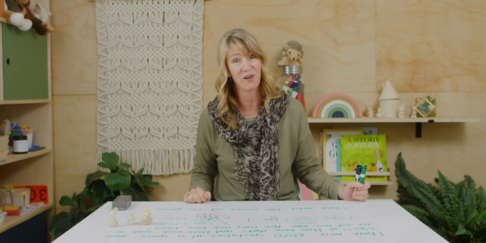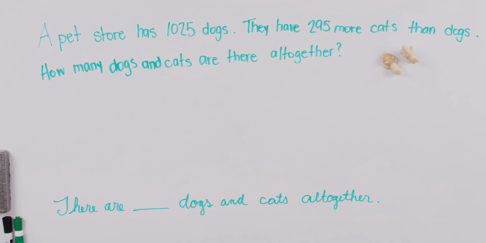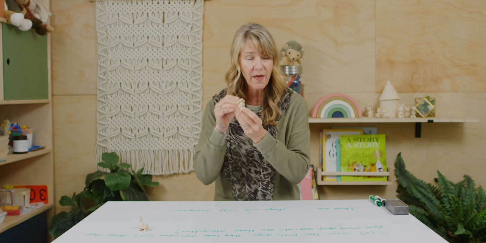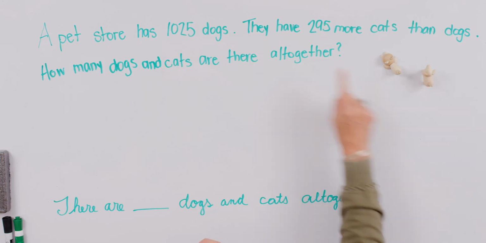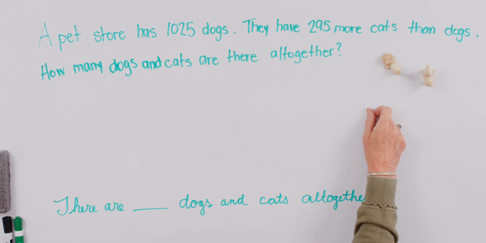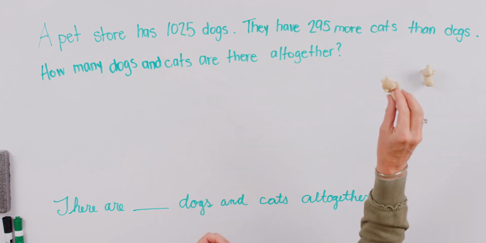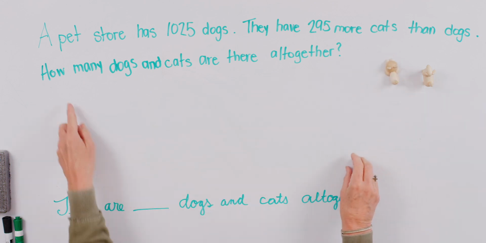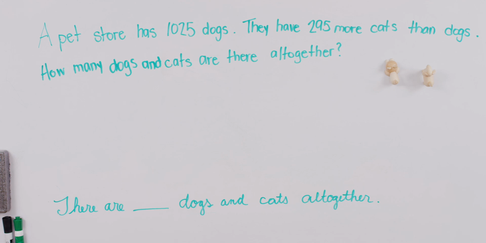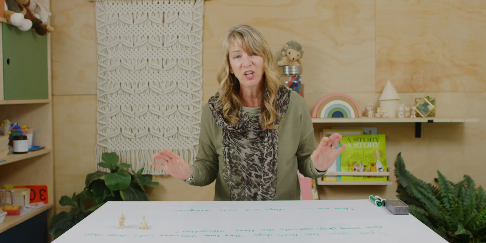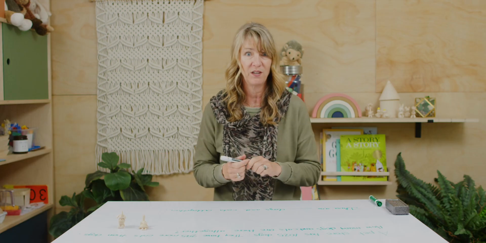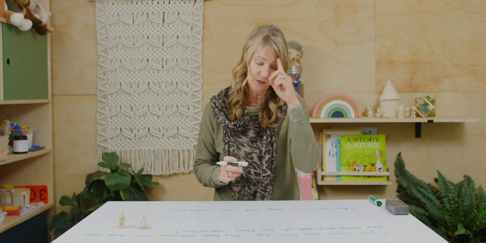All right, I've got one more for us. Okay, now we're in a pet store, and the pet store has 1,250 dogs. Can you imagine all that? Woof, woof, woof, woof. And they have 295 more cats than dogs. Wow. How many dogs and cats are there all together? We're going to use our bar models to help us think through how to solve this one.